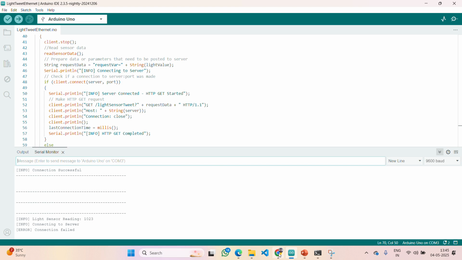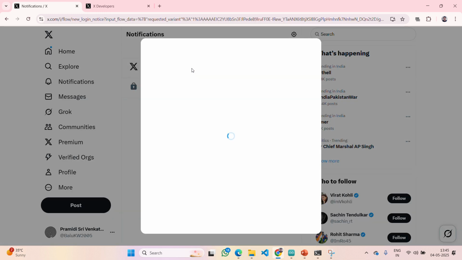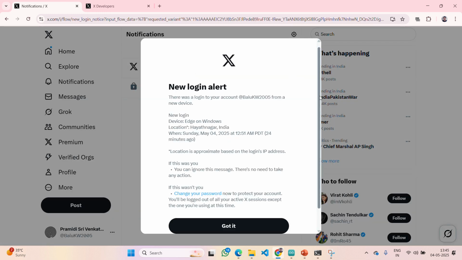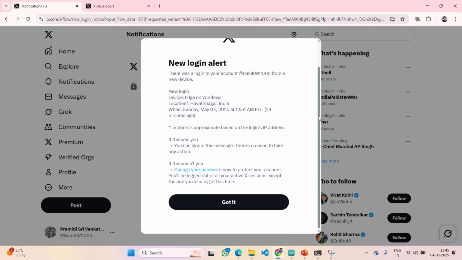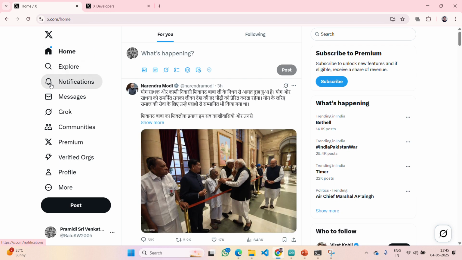Again, connection fail. It is coming sometimes and it is not coming sometimes. But actually, we got this connection. Here you can see, right? Time also you can see around 12:50. Oh, just a second. Why is it showing wrong details?